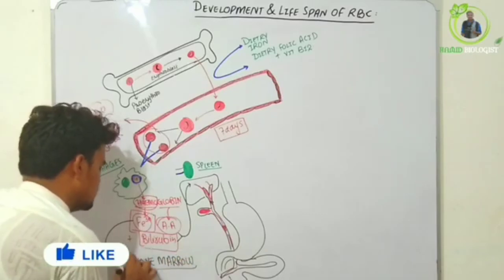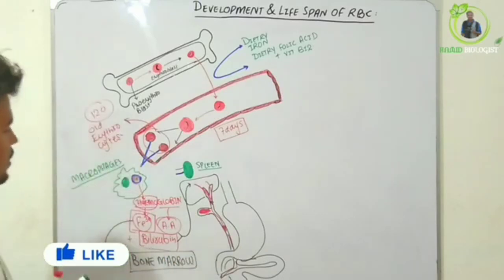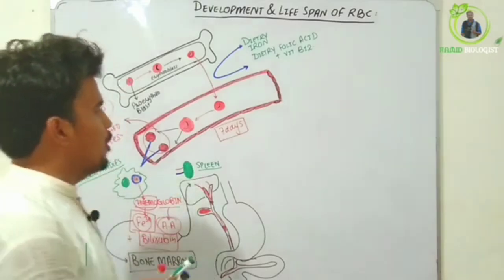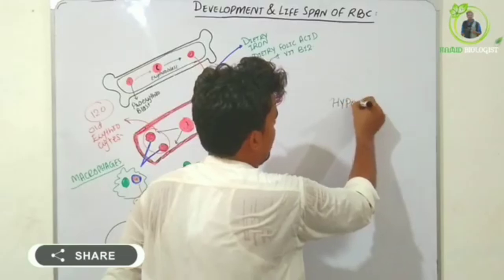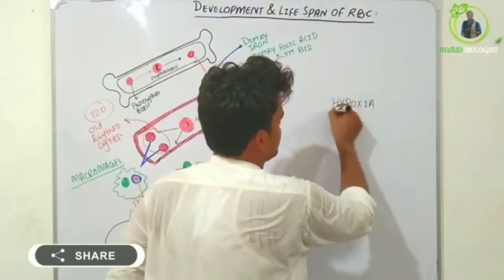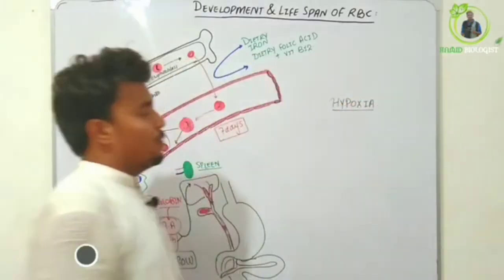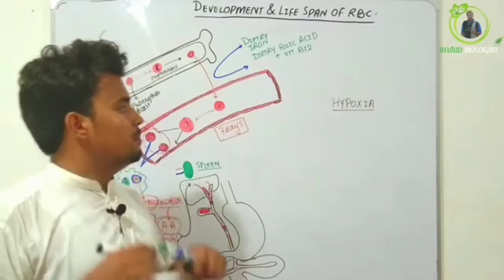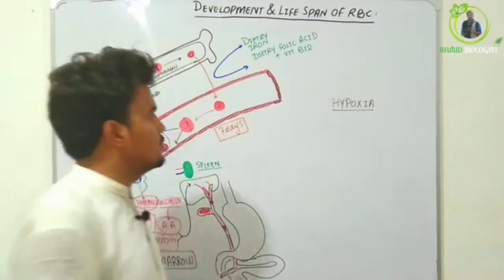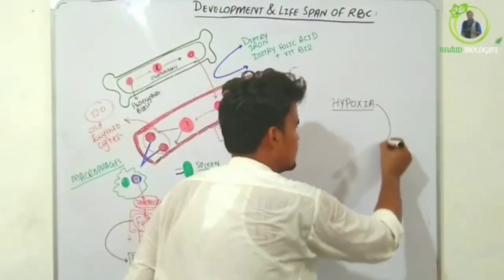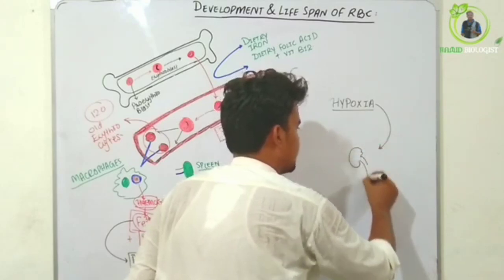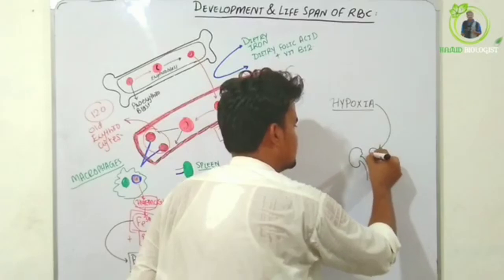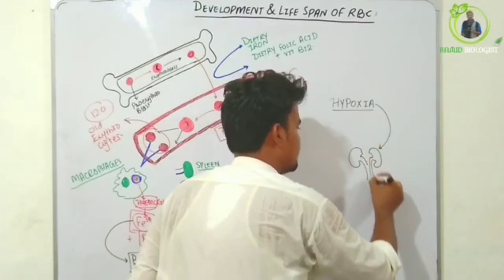So that was the topic about the development of RBCs. Now we are going to talk about the functions. Hypoxia. What is hypoxia? Hypoxia is basically a deficiency of oxygen. When hypoxia takes place in muscles or different kinds of tissues, it stimulates the kidney. The kidney will secrete erythropoietin. Now what is erythropoietin?